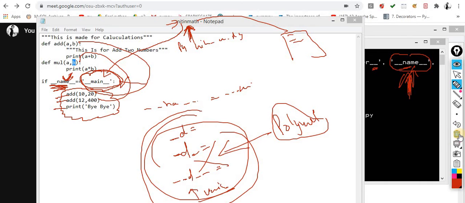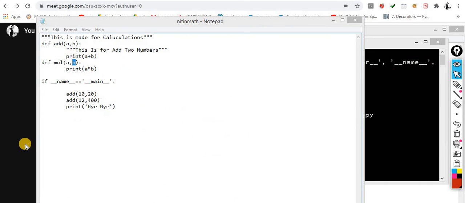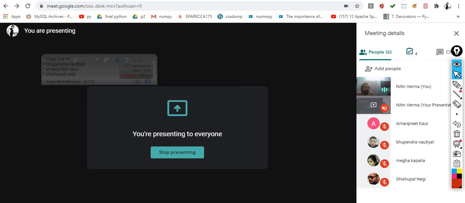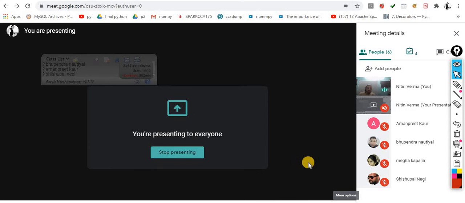So I think now the picture is clear to everyone, because this concept is one where n number of times you may face a problem. Now I think you won't face any problem because I elaborated this concept in great detail. And whenever you copy code from the internet, you will definitely copy this thing. So I think it is clear for everyone. Should we move further?